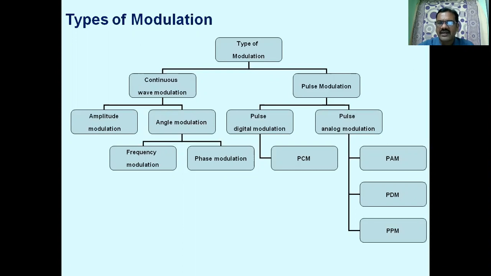Pulse modulation is categorized as pulse analog modulation and pulse digital modulation. Pulse analog modulation is further divided into PAM, PDM, and PPM. Pulse digital modulation techniques are pulse code modulation (PCM), differential pulse code modulation (DPCM), delta modulation (DM), and adaptive delta modulation (ADM).